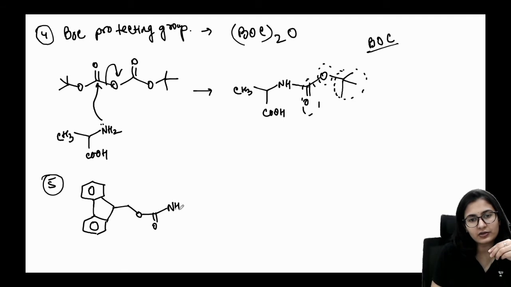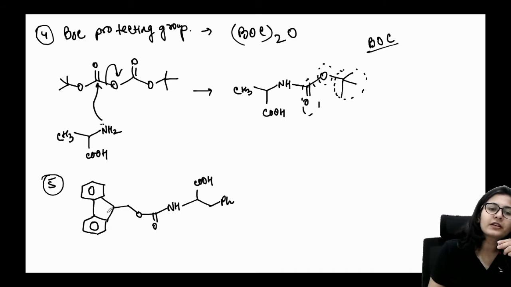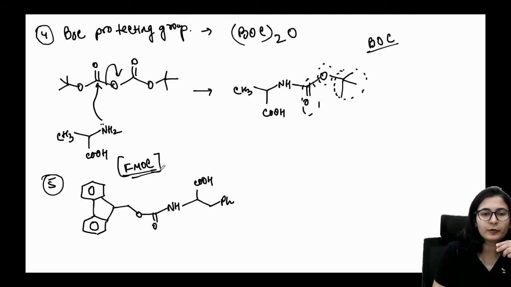Now comes the nitrogen, and let's say I have taken CH2Ph, I have taken alanine once again. So this is your Fmoc protecting group. So how do you do the protection? It's very simple. Over this carbonyl, you can take Fmoc-Cl. The Cl could be removed, replaced by the amine group, and this is what you have. The molecule is already protected.